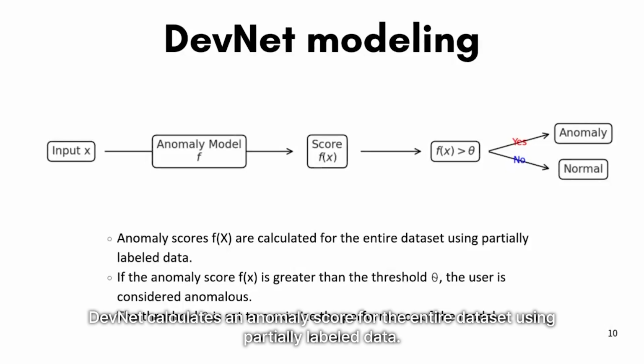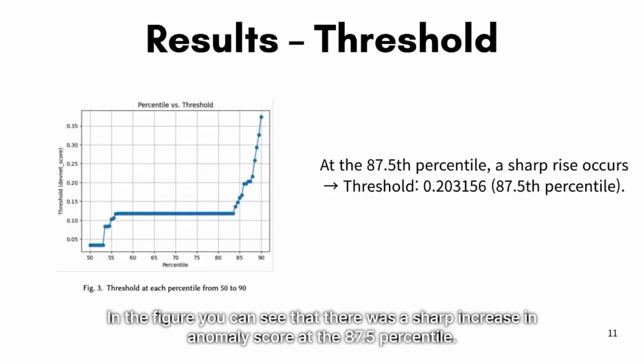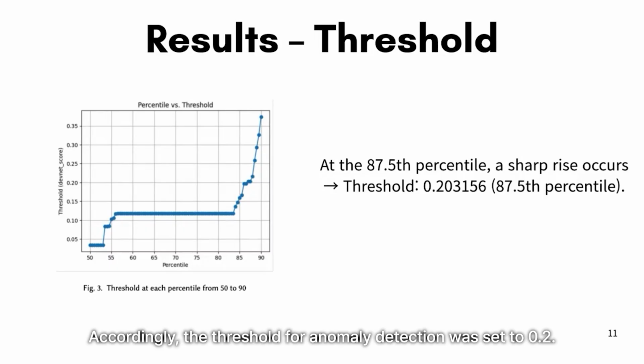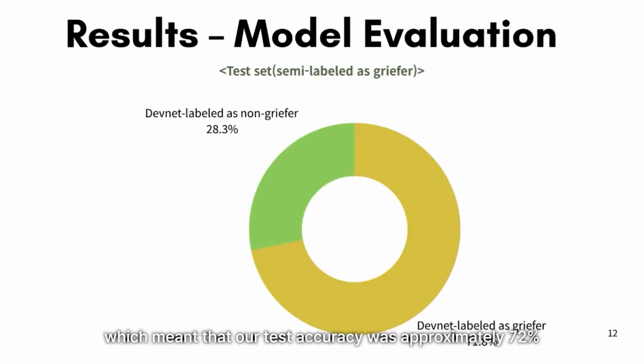DevNet calculates an anomaly score for the entire dataset using partially labeled data. If the anomaly score is greater than the threshold, the user is considered anomalous. In the figure, you can see that there was a sharp increase in the anomaly score at the 87.5th percentile. Accordingly, the threshold for anomaly detection was set to 0.2. 71.75% of users in the test set had a DevNet score exceeding the threshold, which meant that our test set accuracy was approximately 72%.